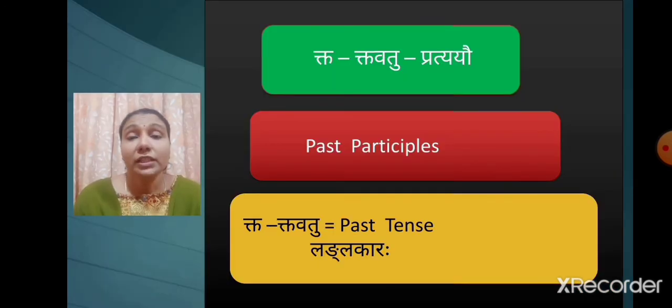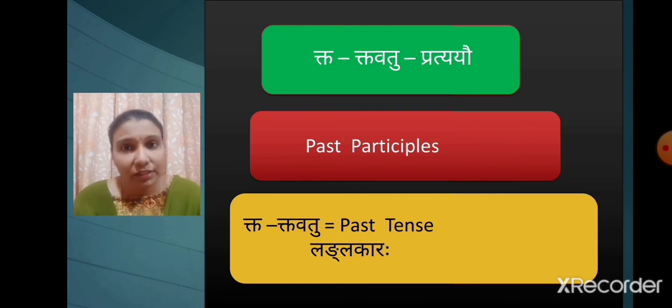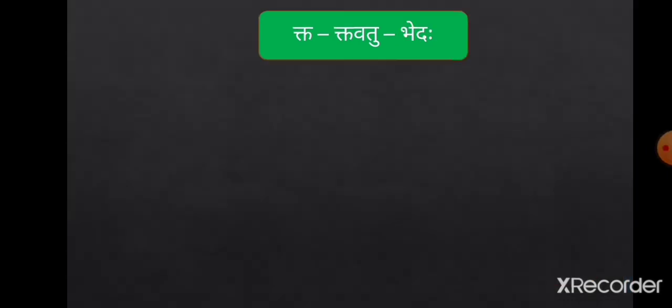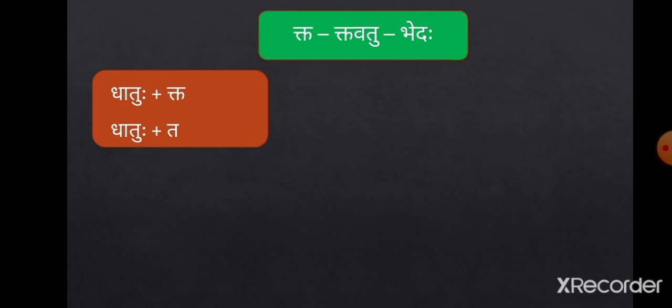Thus, we have learned two important pratyayas, kta and ktavatu. Both the pratyayas are called past participles and they are used to indicate past tense. But there is some difference in the usage of these two pratyayas. What is it? Let's see. When we add ta to any dhatuhu, we actually do add only ta to it.